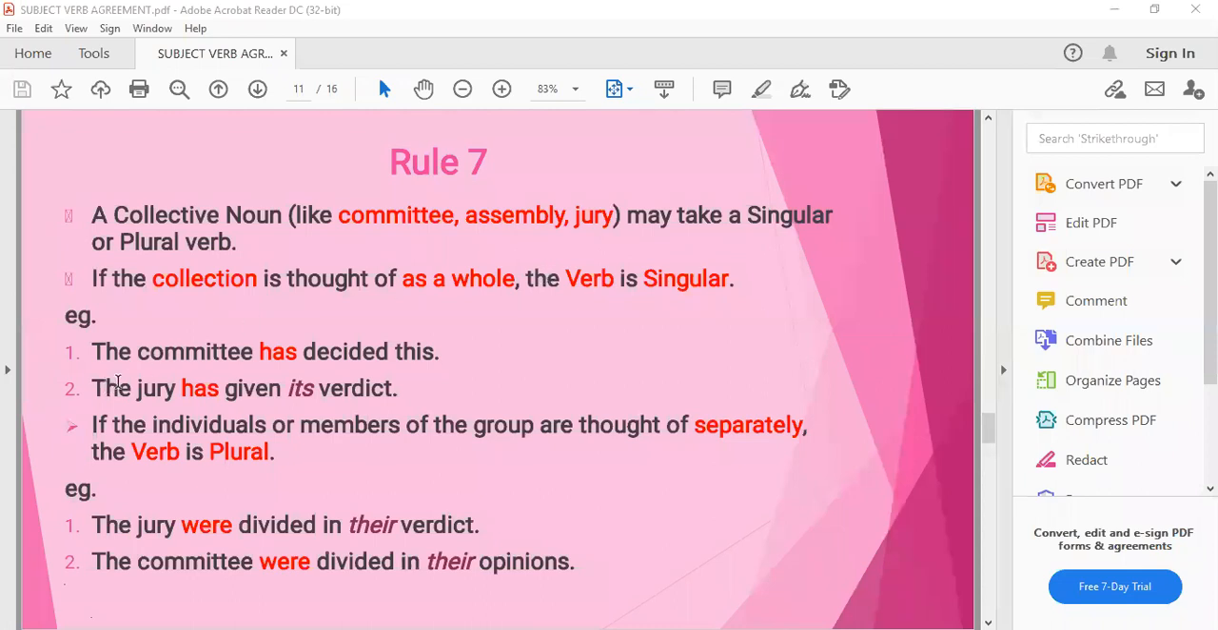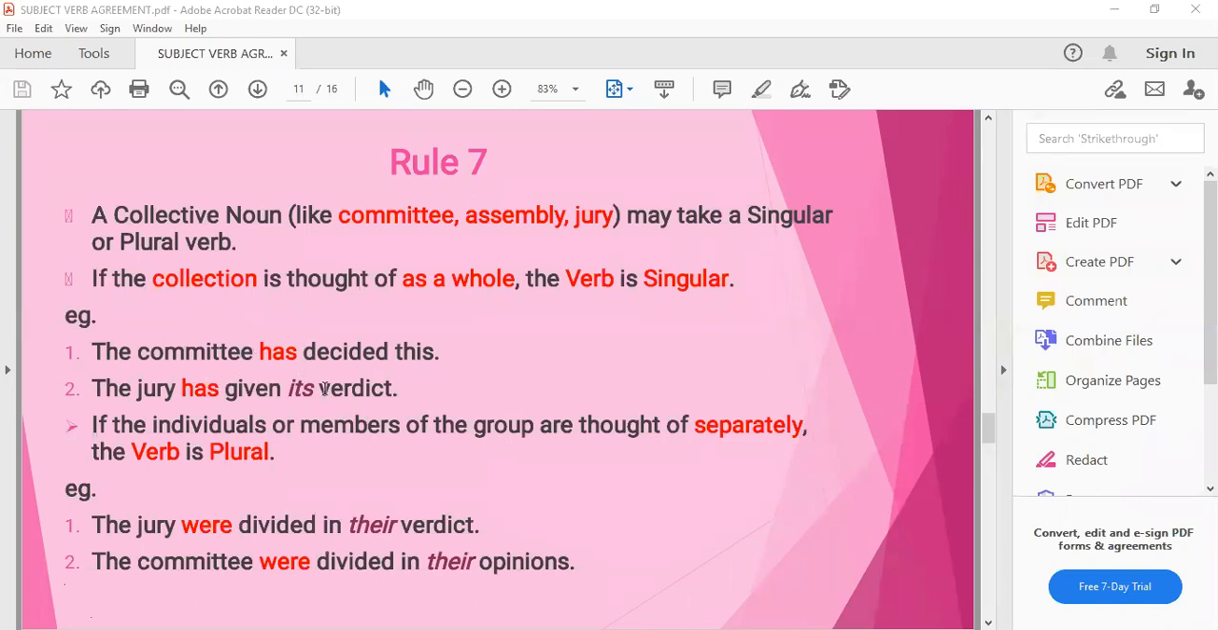Try to understand from the examples. The committee has decided this. We are taking here a singular verb because the committee is a group of people and they have decided some matter collectively and the same decision has been given. Clear? So we are using here a singular verb.